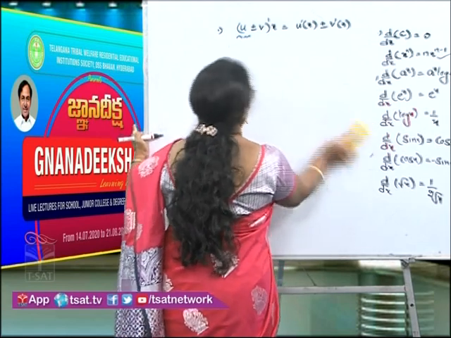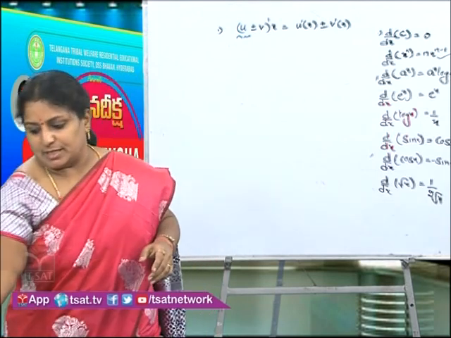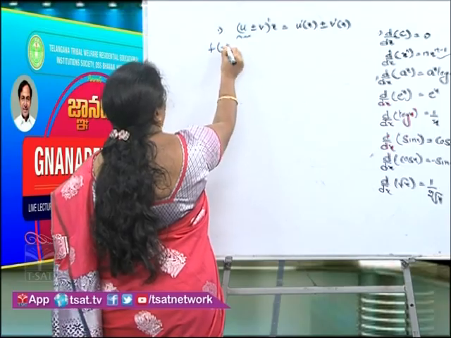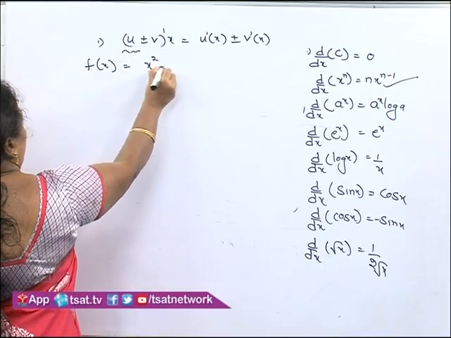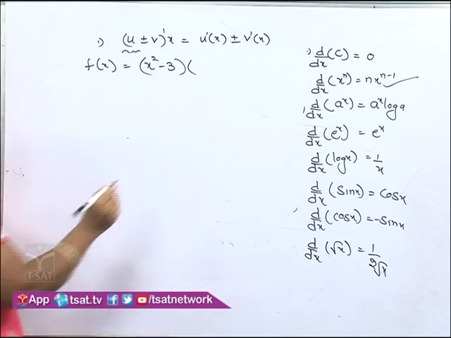If you see another example, f of x is equal to x square minus 3 multiplied by 4x cube plus 1.